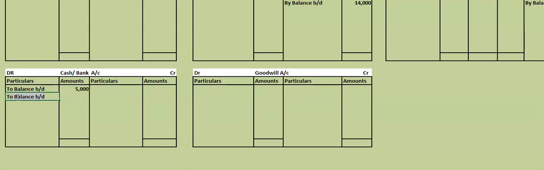To Anthony's capital account. What will write? Anthony's capital account. His balance.